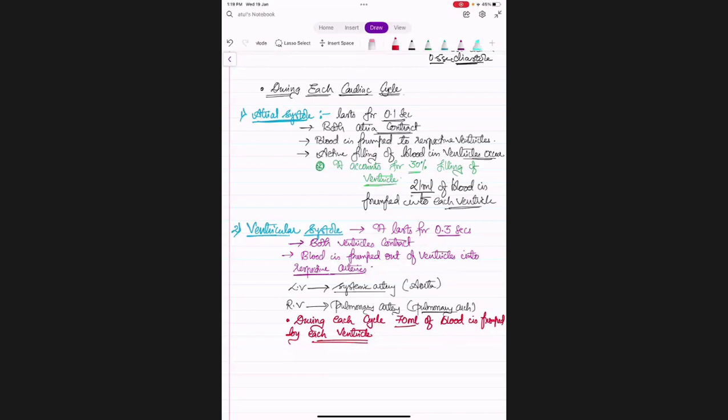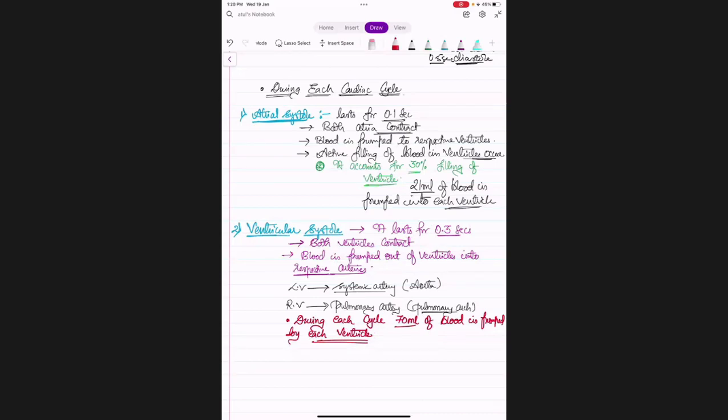This is what happens in the exam. In 1 minute, it is 5 liters. If I ask for 1 beat, then it will be 140 ml from the heart. Total heart means left and right ventricle, both you have to take.